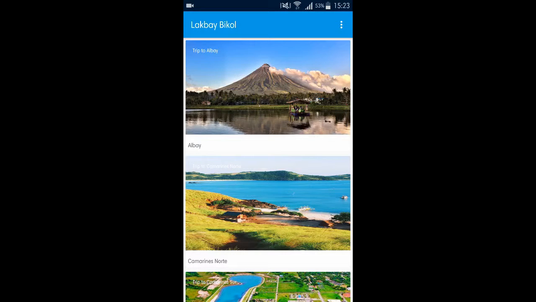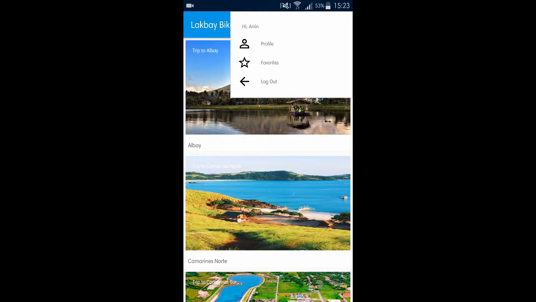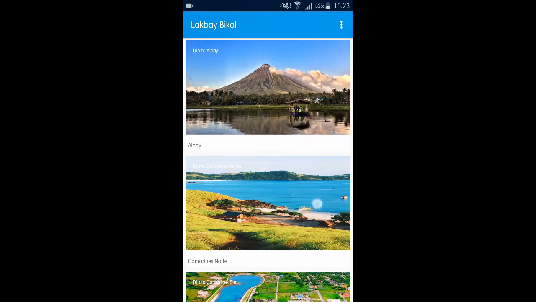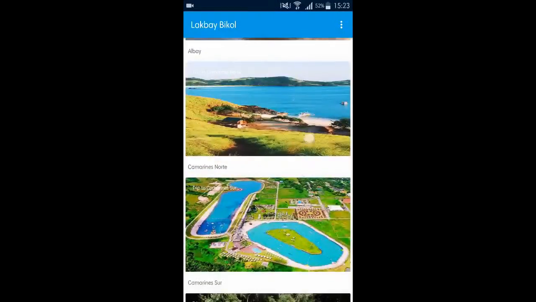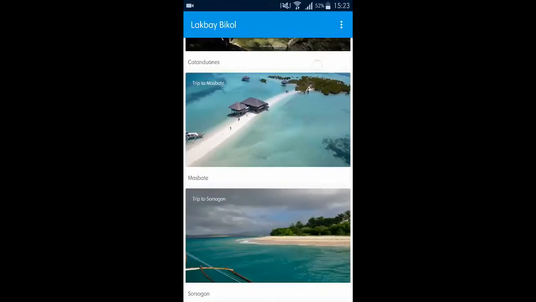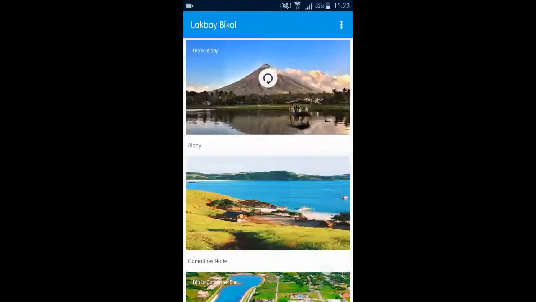Upon successfully logging in, you could either log in via Facebook or by signing in using your username and password. You would be able to view your profile, favorites, or log out. So here you could see the provinces of the Bicol region, which include Albay, Camarines Norte, Camarines Sur, Catanduanes, Masbate, and lastly Sorsogon. So first off, let's choose Albay as our first province destination.